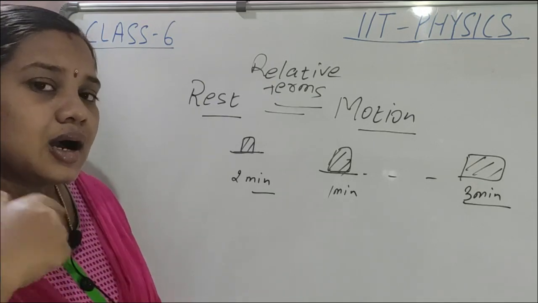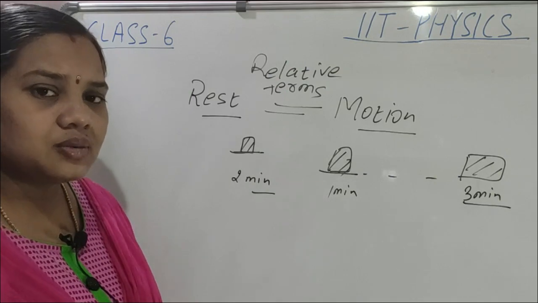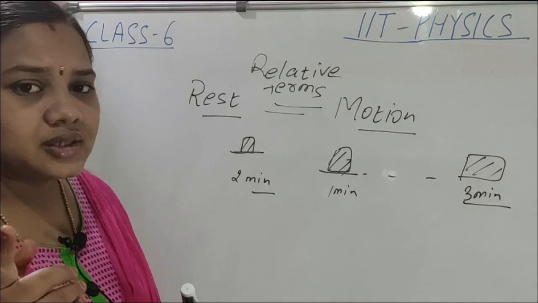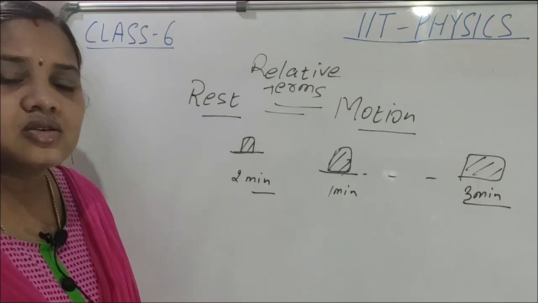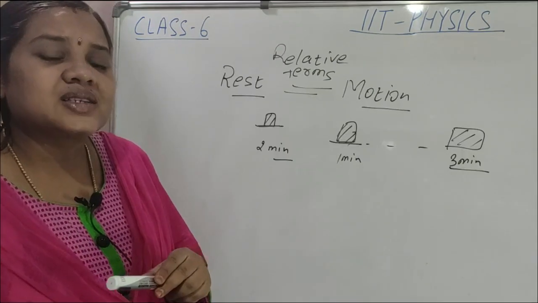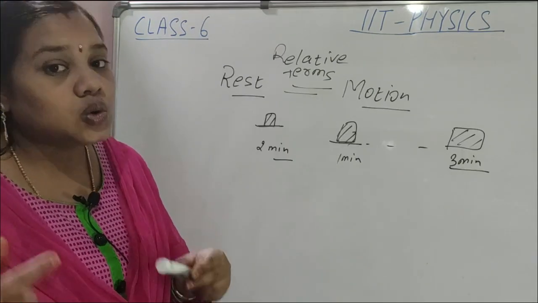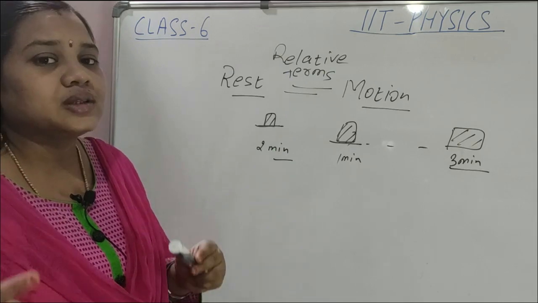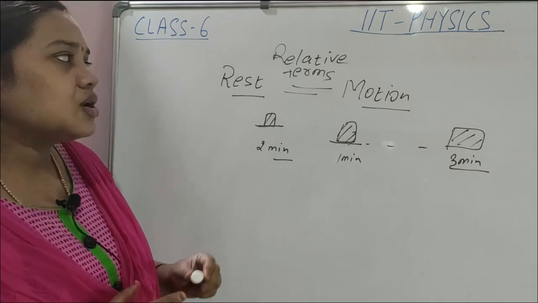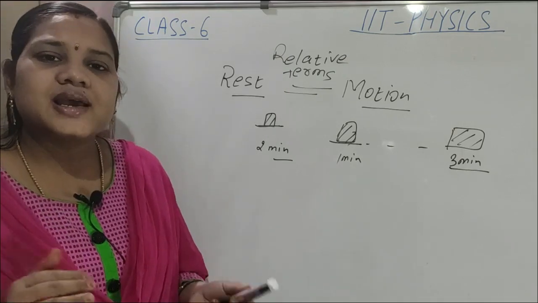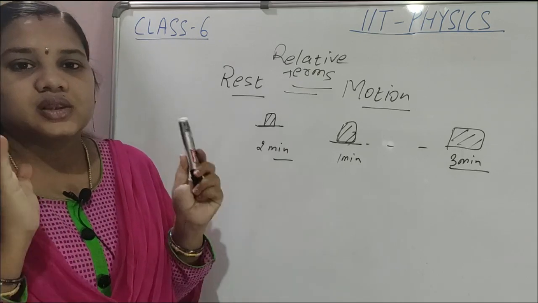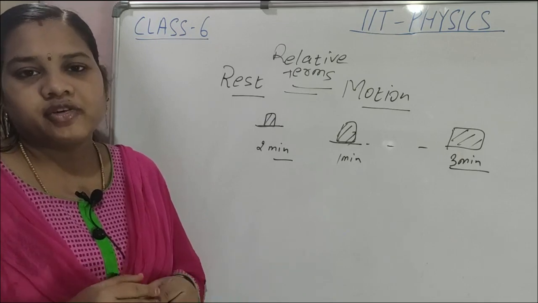But when you see outside the window, you observe that you are in motion. So you are in rest with respect to the passengers inside the bus, but in motion with respect to the things outside the bus, because the bus is moving. Like this, rest and motion both are relative terms that depend upon the observer's point of reference.